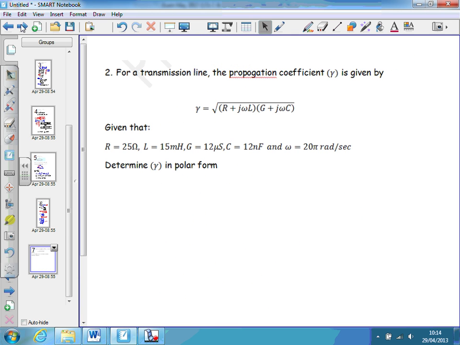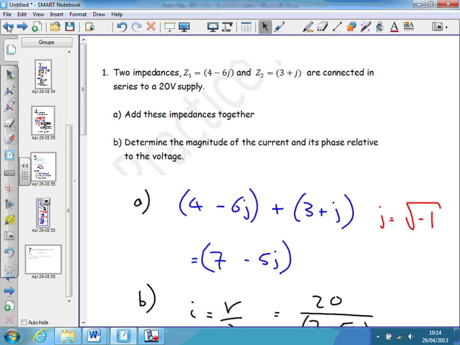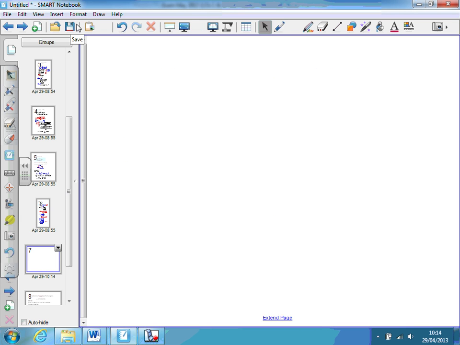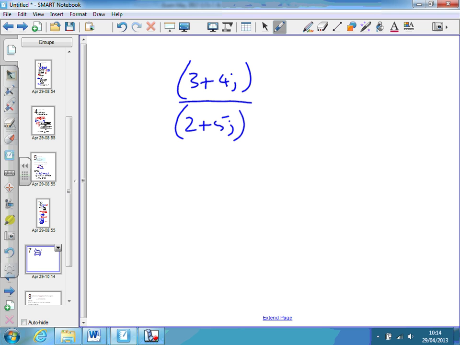So dividing complex numbers, 3 plus 4j divided by 2 plus 5j, for example. I would multiply top and bottom by this bottom one here, written exactly the same, only with the sign change.